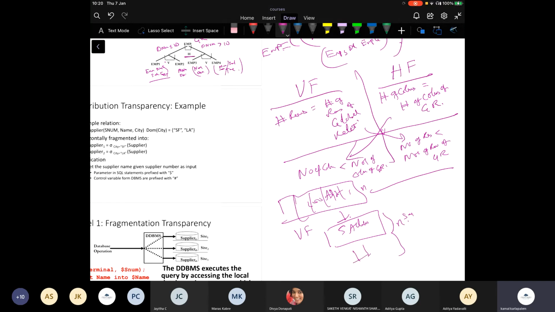If I said that the number of rows drops for vertical fragmentation, that was a mistake. For vertical fragments, the number of rows in the vertical fragment and in the global relation are the same. For horizontal fragments, the number of columns in the global relation and in the horizontal fragment are the same, but the number of rows could vary.